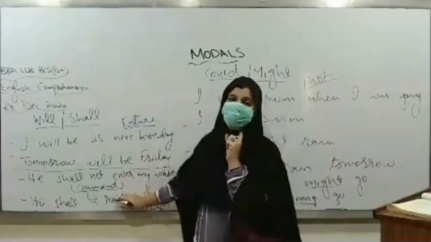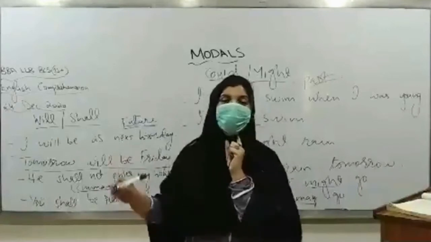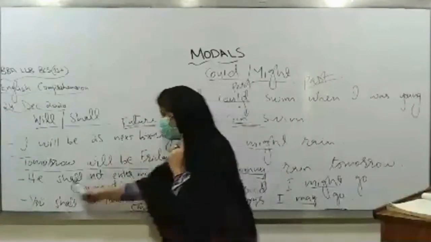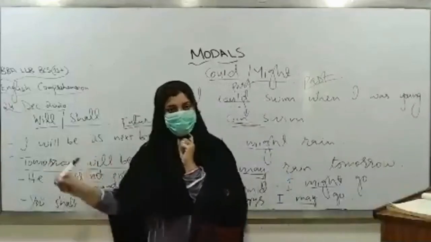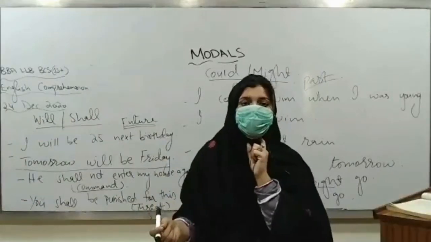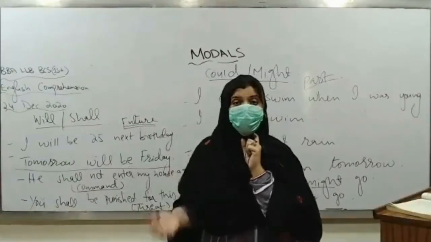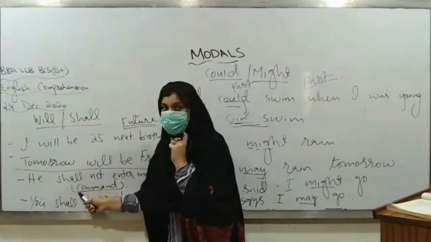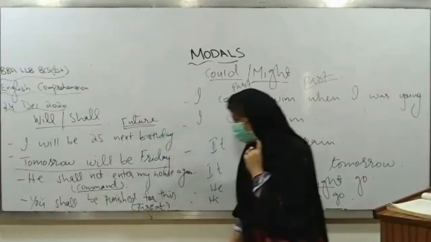Now here a command has been given. Order दिया जा रहा है, command दिया जा रहा है, and that command and order is better expressed with the help of shall. ये नेक्स्ट यूज है शेल का। वैसे विल और शेल के एक कॉमन यूज क्या है? That they both are used to express future, but there is another use of shall. शेल का एक और यूज है, वो ये है that it is used to express any command और order.